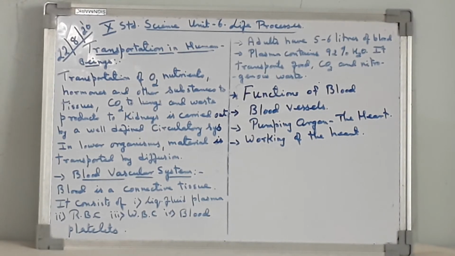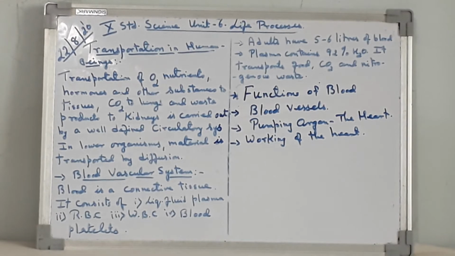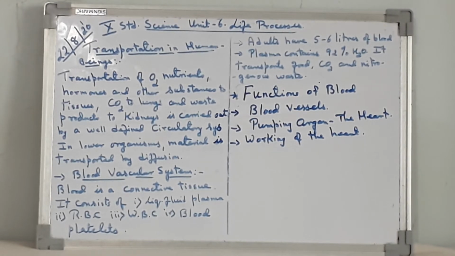Clotting of blood means the blood changes from a liquid to gel, forming a clot, and it stops bleeding when one is hurt. Functions of blood. Transport of respiratory gases, that is, oxygen is transported through the hemoglobin to the cells. Carbon dioxide from tissues dissolves in plasma and is taken to the lungs.